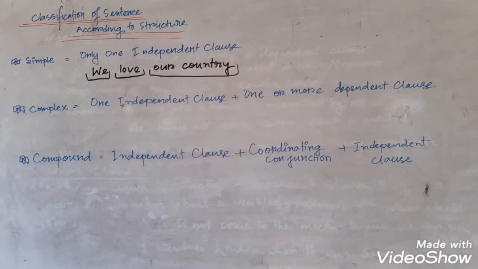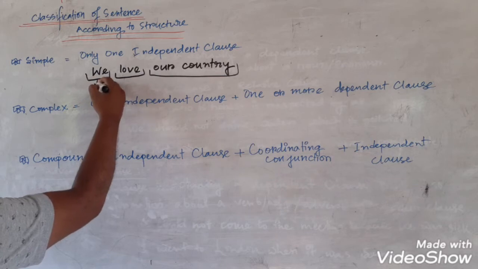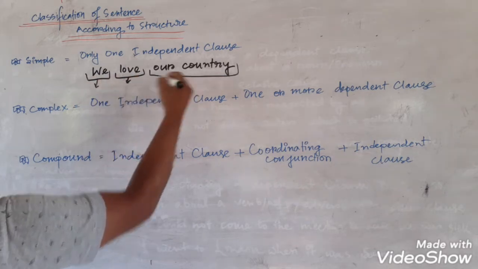Here I have added no adverbial in this sentence. That's why it looks very simple, right? You have to consider here is the subject, here is the verb, and here is the object.